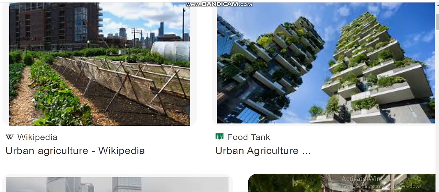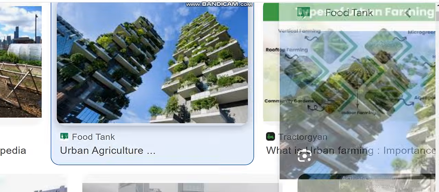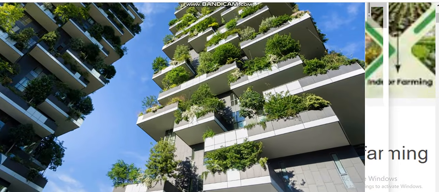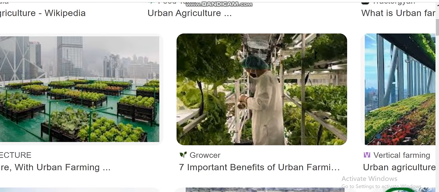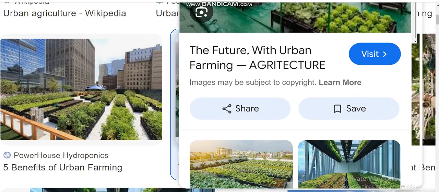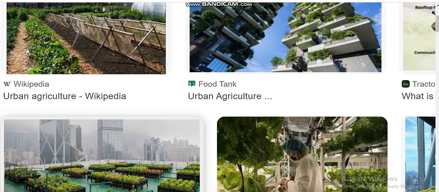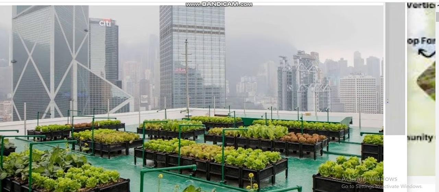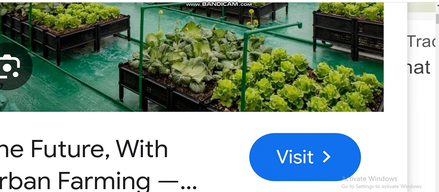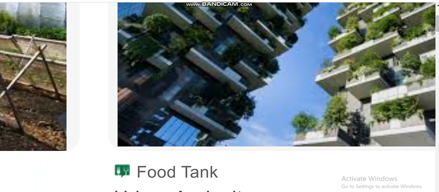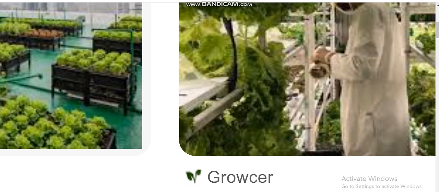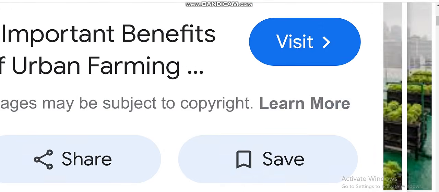Okay, so just look at these pictures. This one, it's urban agriculture. Urban agriculture there. This one, check it out. Urban agriculture is the growing of agricultural produce within urban areas. Urban agriculture being done there.